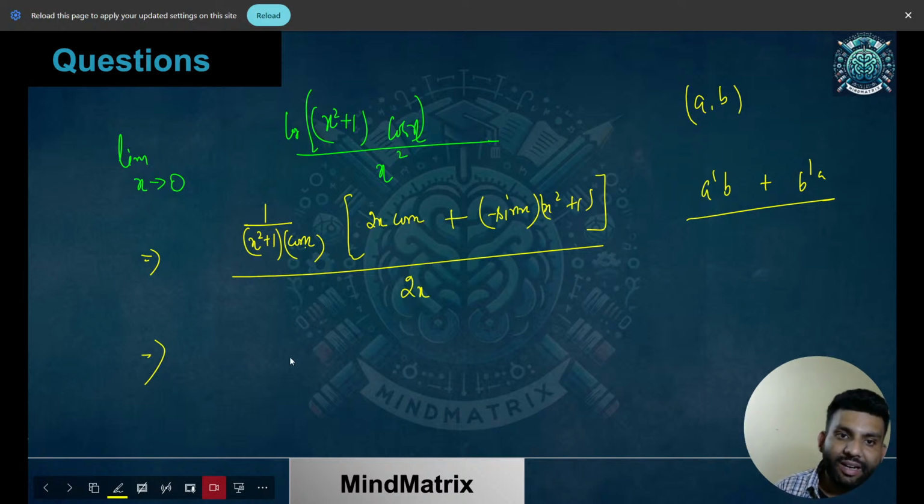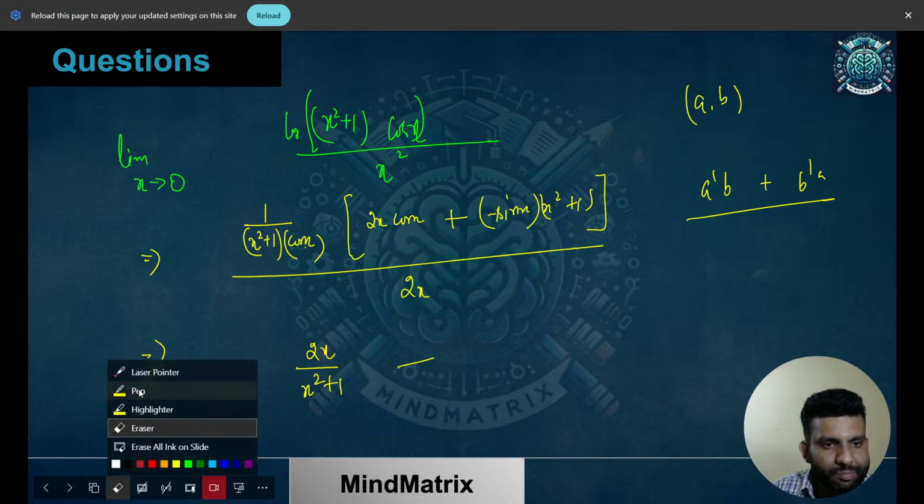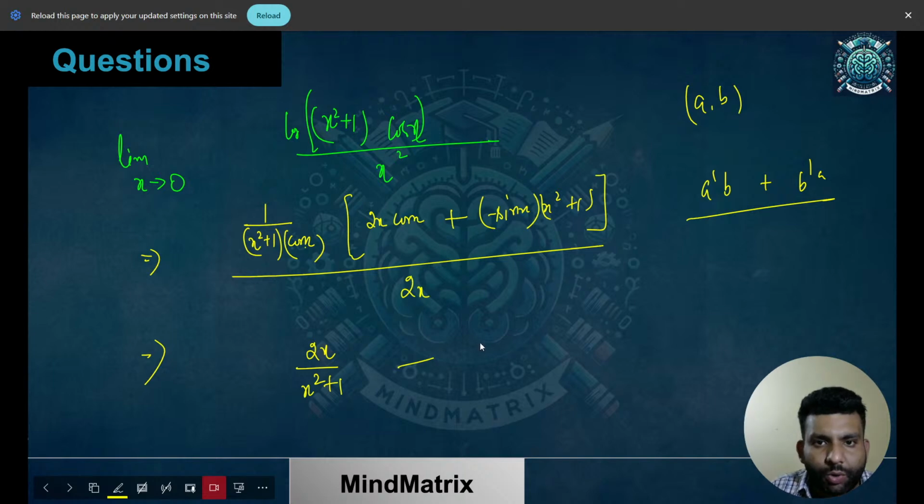So what we will be getting, let me write that directly. This would be 2x upon x square plus 1 over here. Then plus, this x square plus 1 would be cutting up this one. So it is going to be minus of, what do we have? tan x.